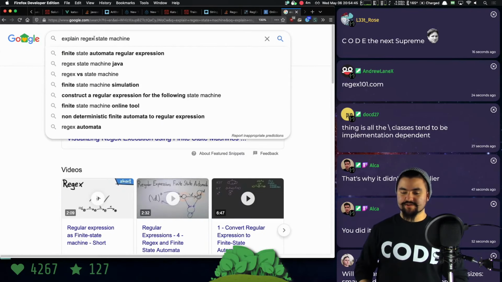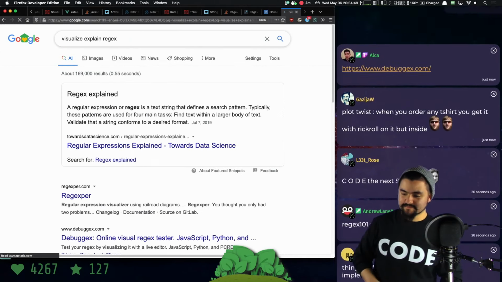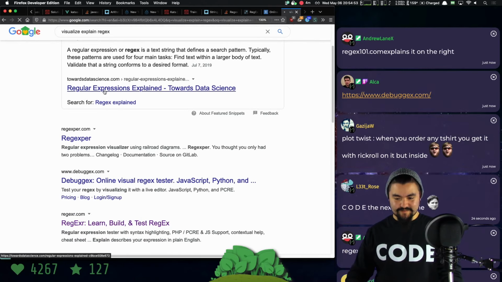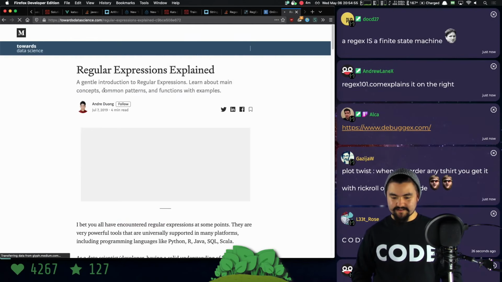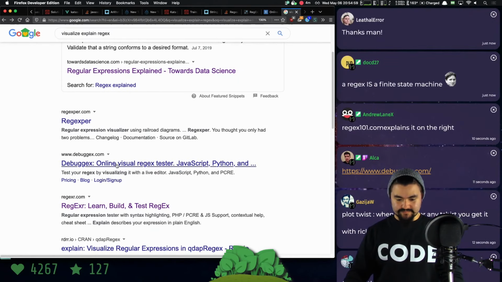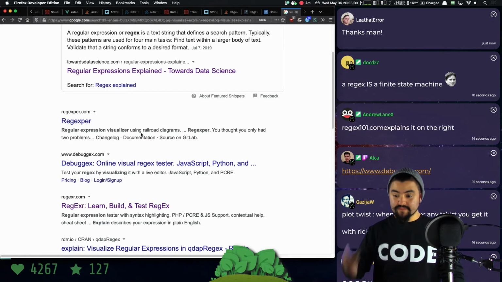Visualize regex. That's the search term that I want. Visualize regular expressions. Regex is a finite state machine. Online visual regex tester. Well, they gotta update their certificate.